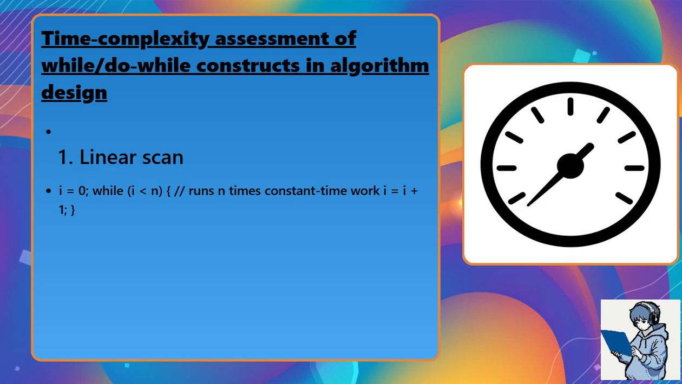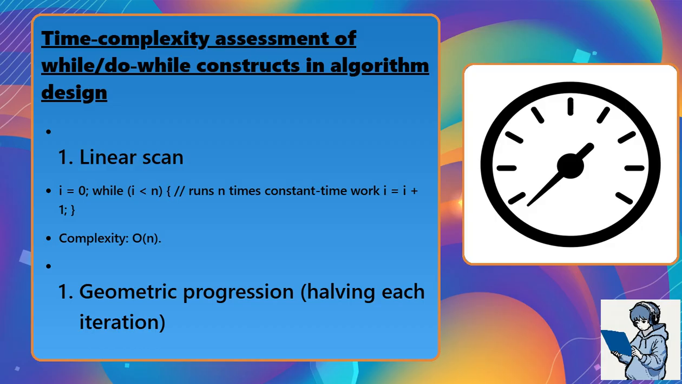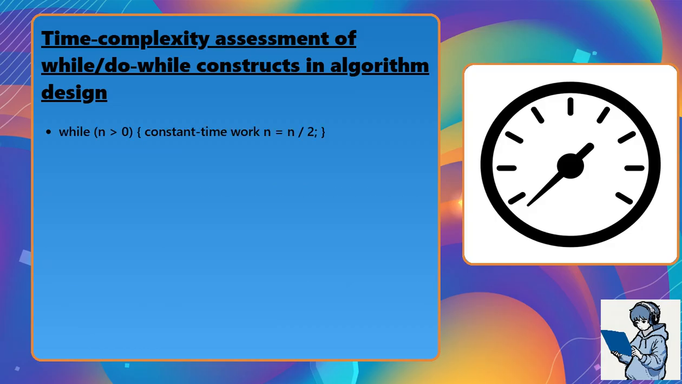i = 0, while i < n runs n times, constant time work, i = i + 1, end while. Complexity equals O(n). 2. Geometric progression, halving each iteration. While n > 0, constant time work, n = n / 2, end while. Number of iterations equals floor of log base 2 of the original n, plus 1, which is O(log n).